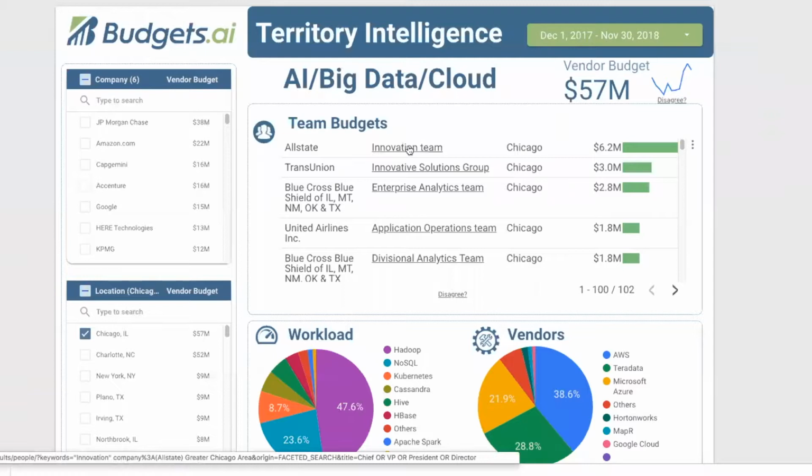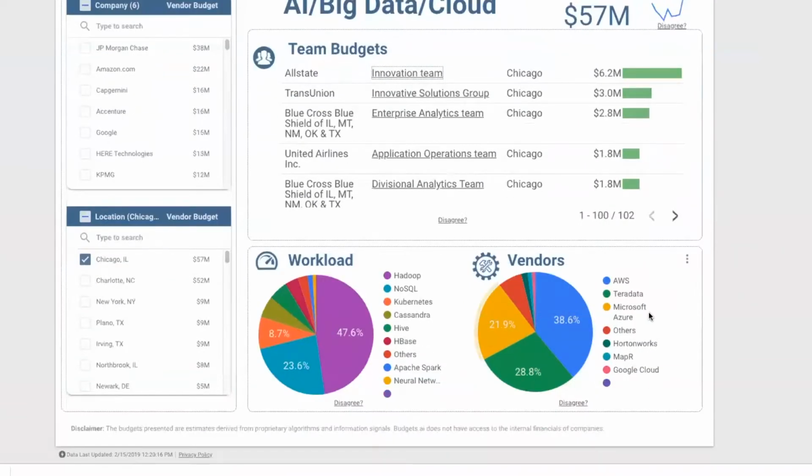So you could ask custom queries like, what is the technology makeup of the innovation team? For example, this is how the company is set up, but what other technologies are they using? What does the stack look like? Are they Java shop? Are they Microsoft shop? What is going on? So you could be asking very specific questions around specific teams or specific locations.